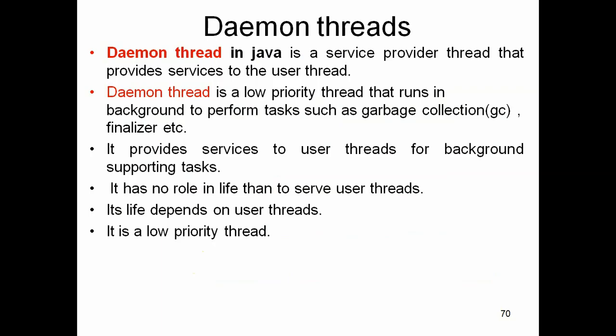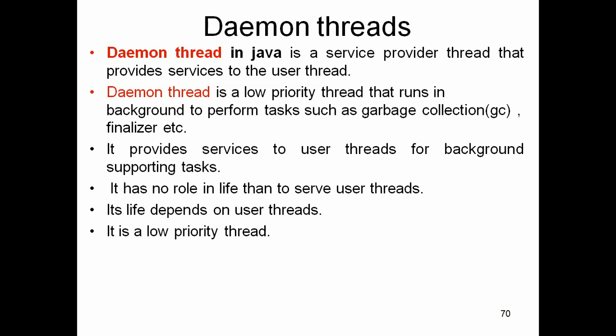Now we'll move to another concept, that is daemon threads. A daemon thread in Java is a service thread that provides some services to the user threads.